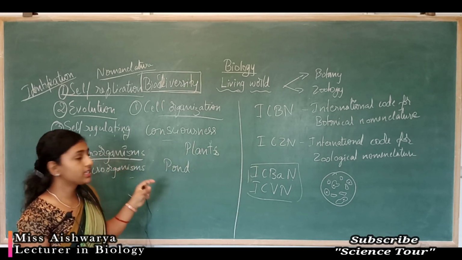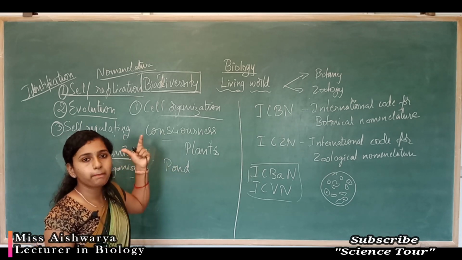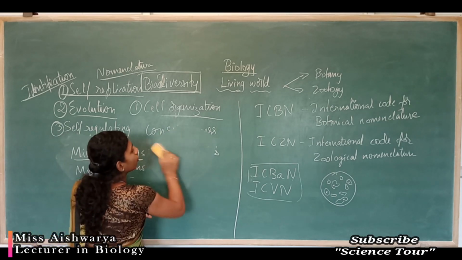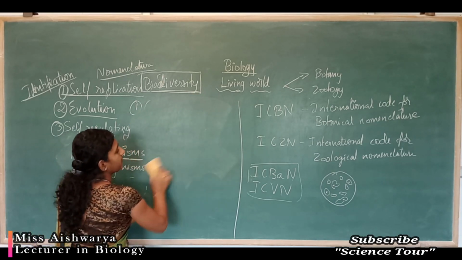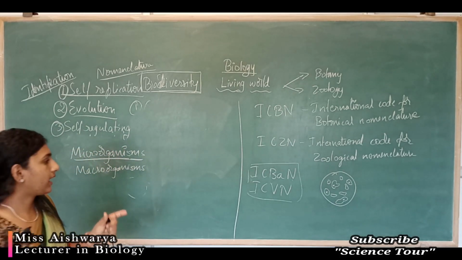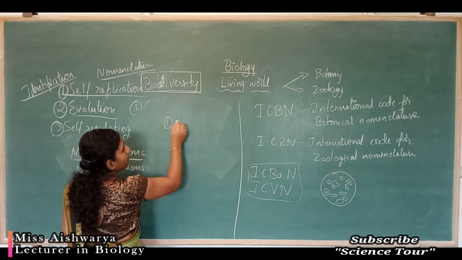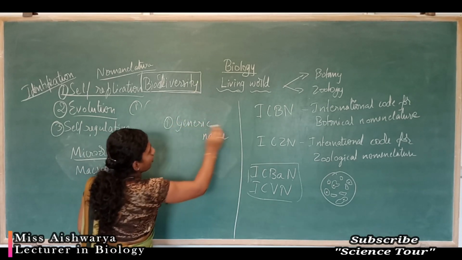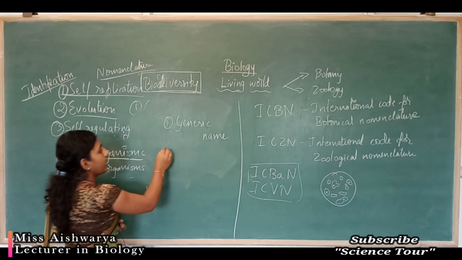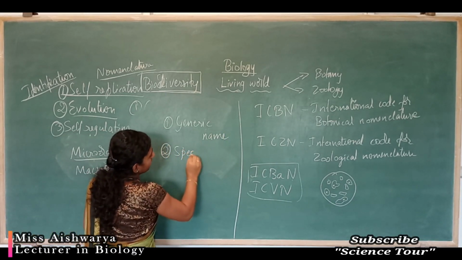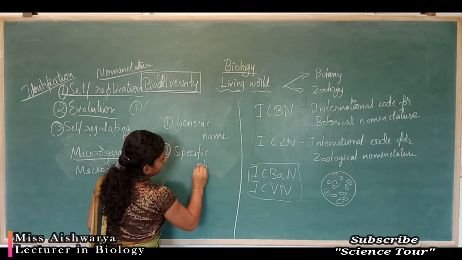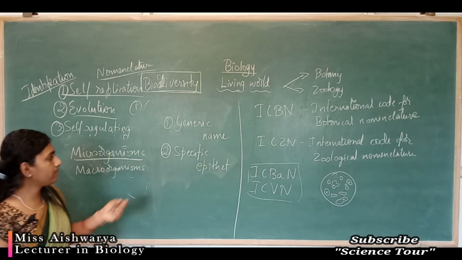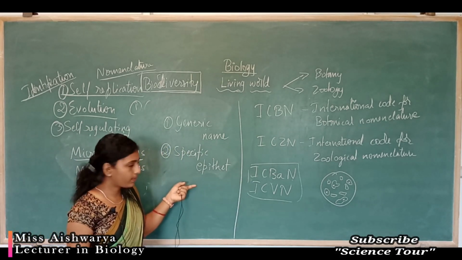Next we move to scientific naming, the naming of a particular organism by a single name. A single scientific name contains two components. The first component is called the generic name, and the second component is called the specific epithet.